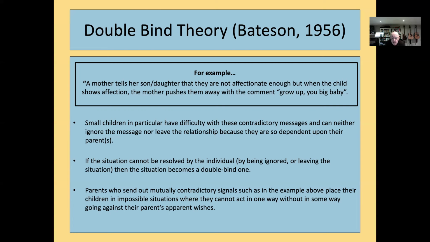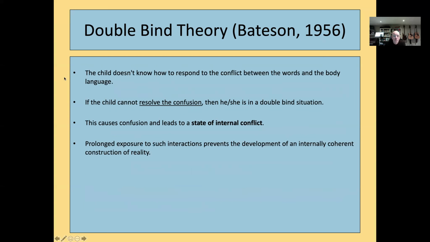What that means is that the child feels that they can't behave in one way or the other of the two choices they have, because whatever they do, they're going to be going against their parents' apparent wishes, but they don't really know what the parents' wishes are. The child can't really work out the conflict, and sometimes people say one thing and with their body language show something else, and as a result the child doesn't know what to believe.